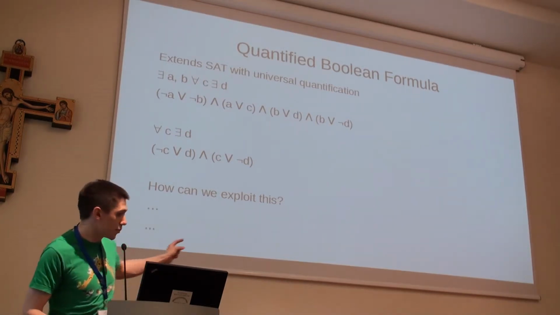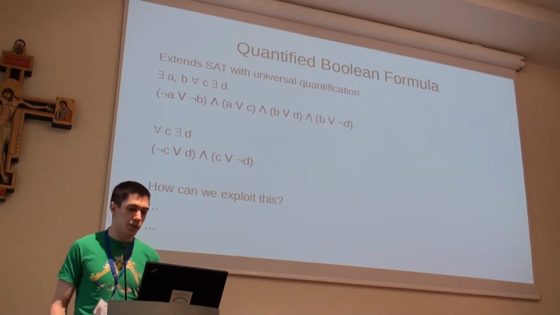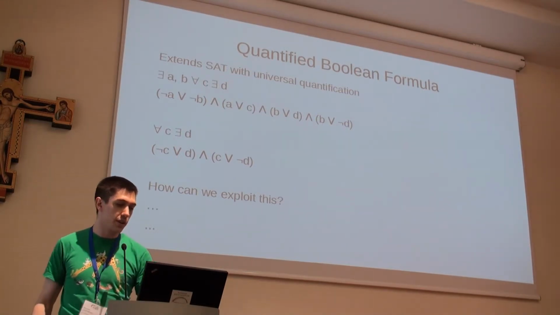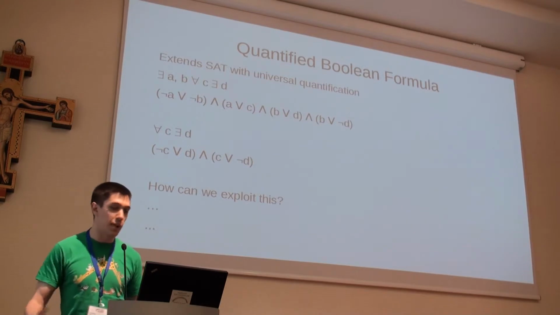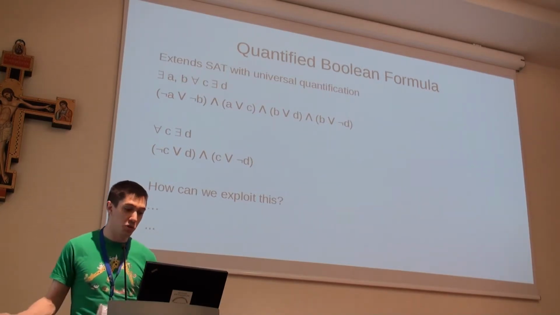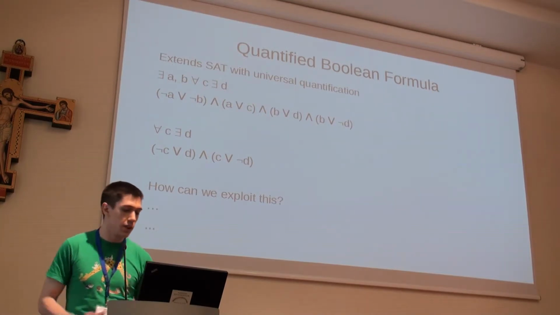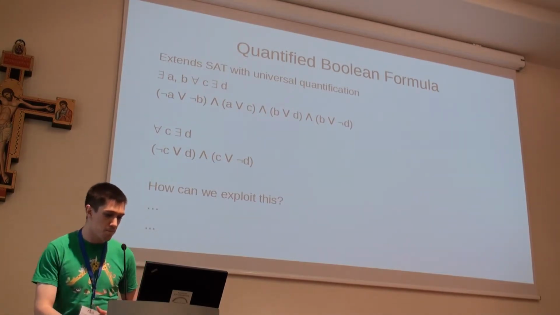So in the second example here, we'll say that for any assignment to C, there exists an assignment to D such that this formula is satisfied. In this case, the formula can be satisfied. When C is true, D can be true, and when C is false, D can be false. And that satisfies the formula.